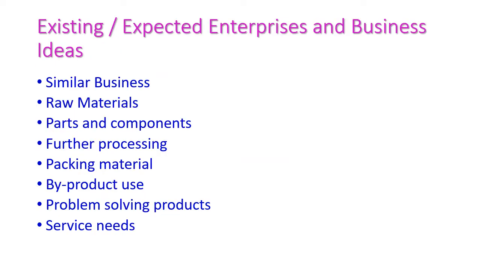Next one is existing or expected enterprise and business ideas, that is business ideas from existing enterprises. Here we look at enterprises of similar business, raw materials, parts and components, further processing, packing materials, byproduct use, problem solving products and service needs. So this is the information we need to collect from the existing enterprises before starting our new business.